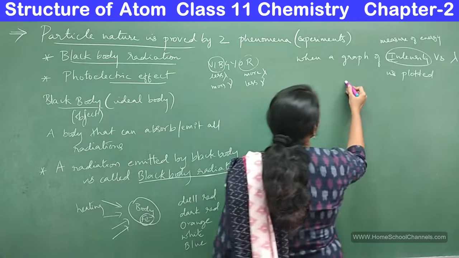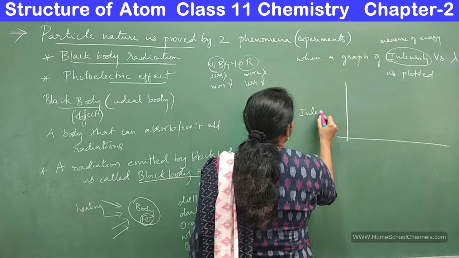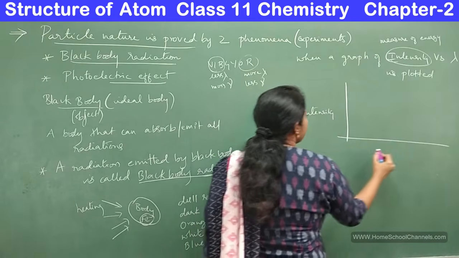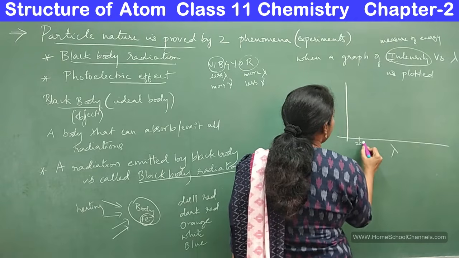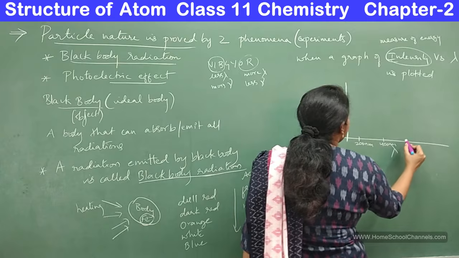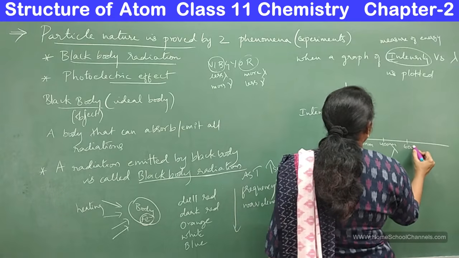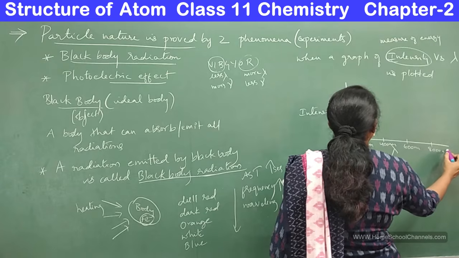Now when you plot a graph of intensity versus lambda, let me take the lambda values here: 200 nanometer, 400 nanometer, 600 nanometer, 800 nanometer, something like this.